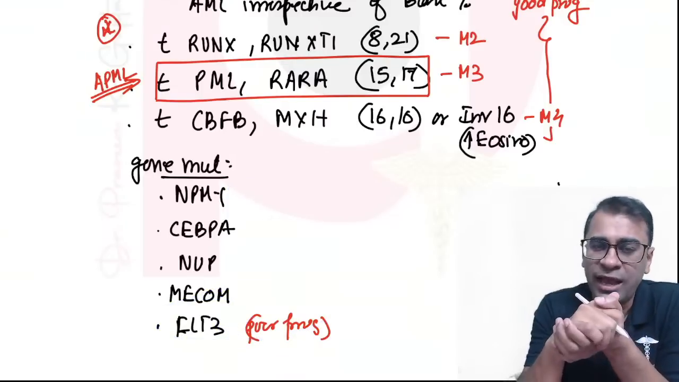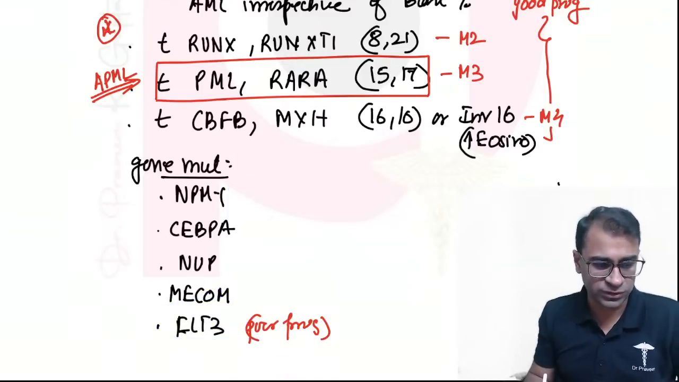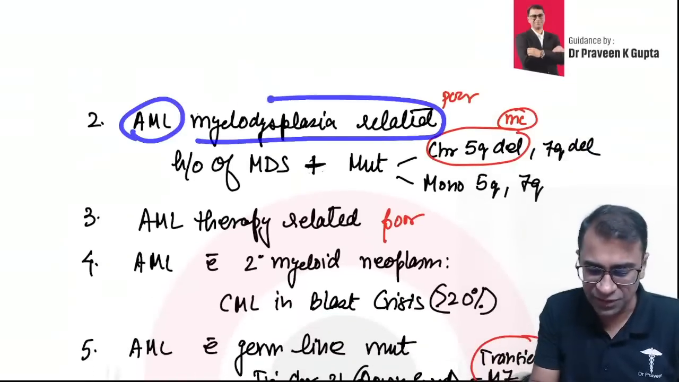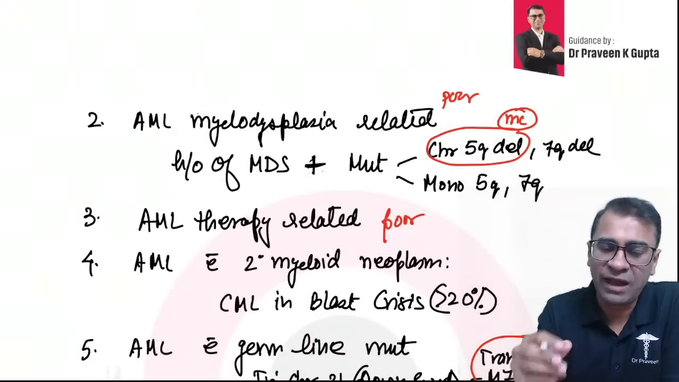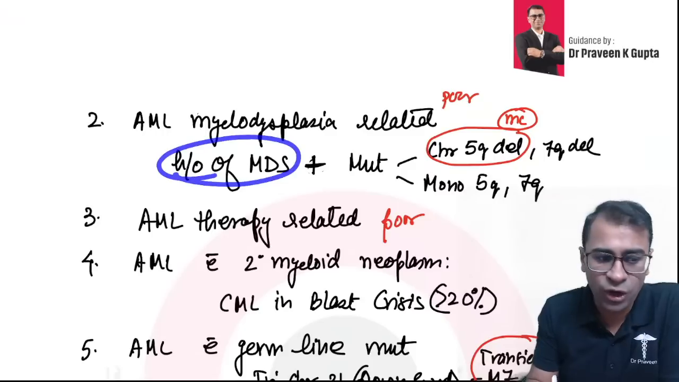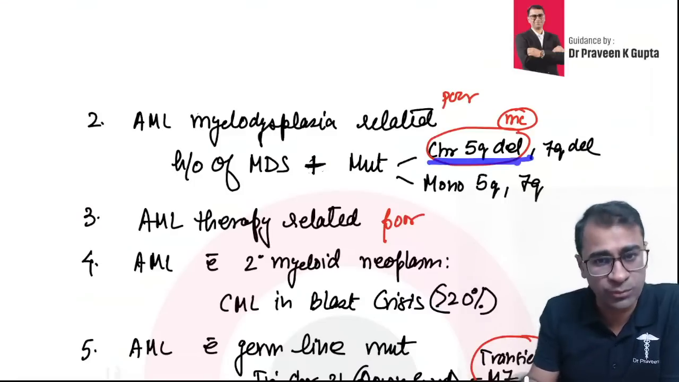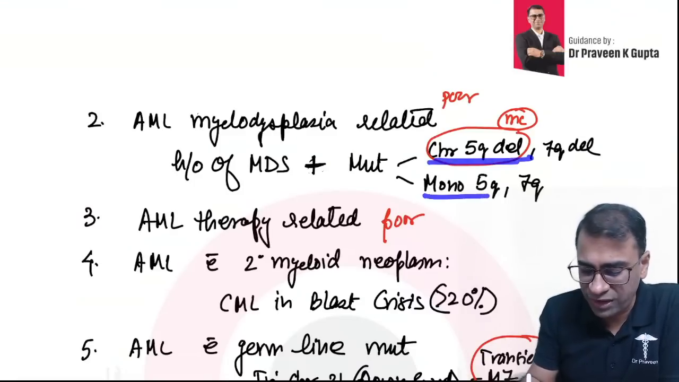They have asked you FLT3 has a poor prognosis. ठीक है, poor prognosis. So now देखो AML with myelodysplasia related, this is the second one. तो यहाँ पर we have to get either a history of MDS or a mutation of MDS which can be a chromosome 5 की deletion जो कि most common है, but can also be monosomy 5 and monosomy 7.